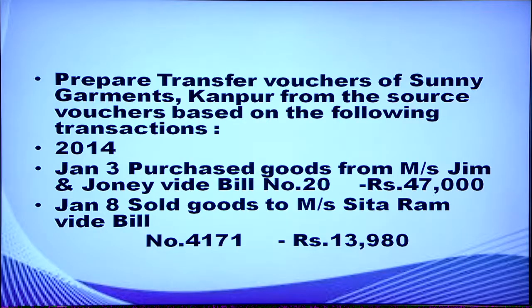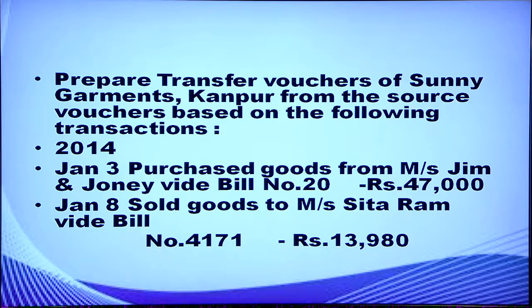Here is a question to prepare transfer vouchers of Sunny Garments, Kanpur from the source vouchers, based on the following transactions which occurred in 2014. First transaction on January 3rd, purchased goods from Messrs. Jim and Johnny, vide bill number 20, amount rupees 47,000.